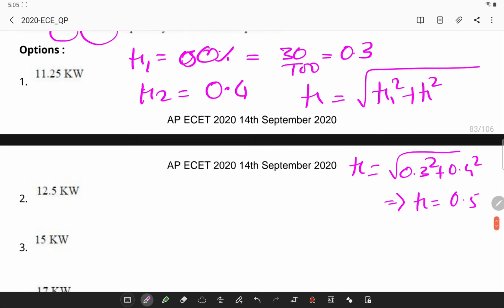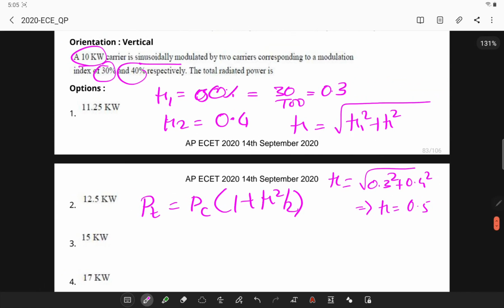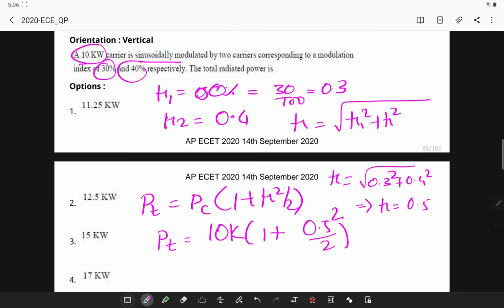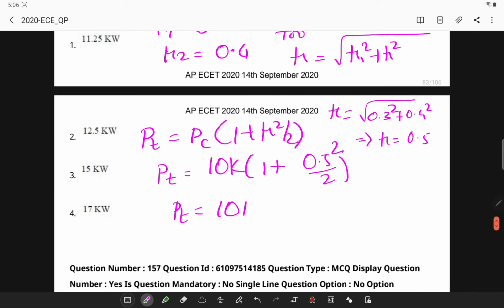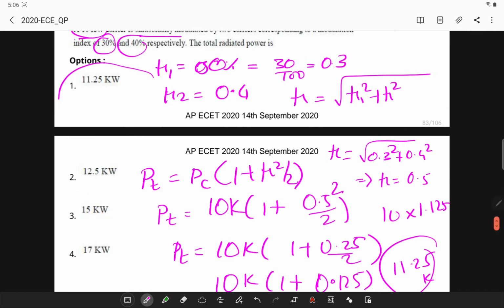Now what is he asking? What is the total power? We know the total power formula is Pt is equal to Pc into 1 plus mu square by 2. Substituting, Pt is equal to 10 kilowatt into 1 plus 0.5 square divided by 2. So Pt is 10k into 1 plus 0.25 divided by 2, which is 10k into 1 plus 0.125, or 10 into 1.125, or 11.25 kilowatts. So the answer here is this.